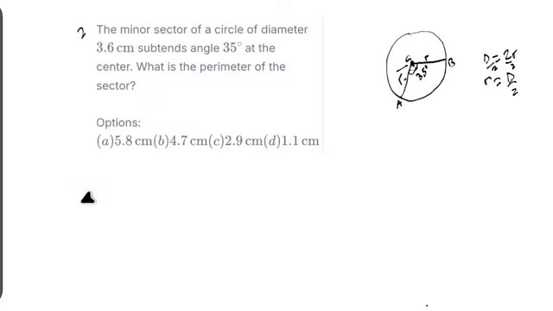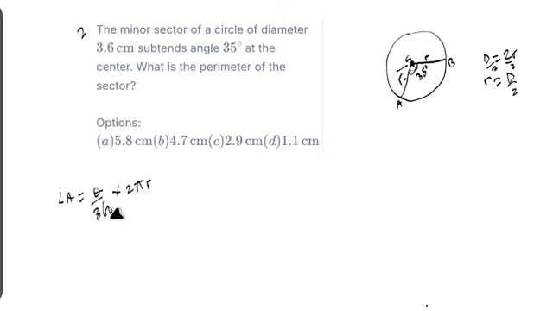So to get the length of the arc, the length of arc is equal to theta over 360 multiplied by 2 pi r. That is the formula to calculate the length of an arc. So when you get the length of arc, you can get the perimeter of what? The perimeter of this sector.